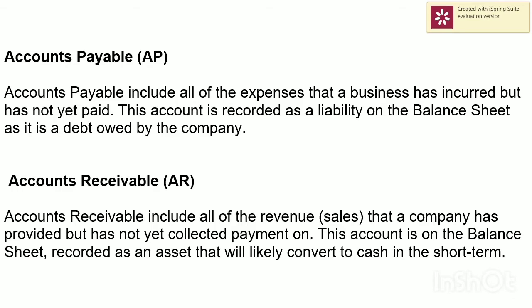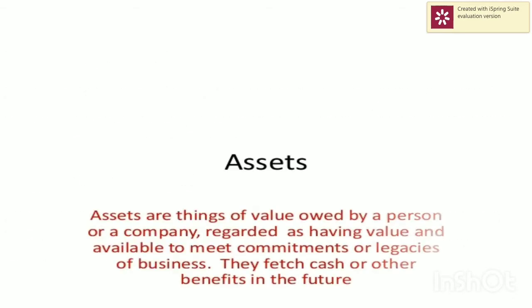And accounts receivable means the amount that should be received by the company. It includes all the revenues that a company has earned but has not yet collected payment on, means goods given on credit. Whatever products you have manufactured and handed over to customers, but the amount has not been received by the company, are called accounts receivable.